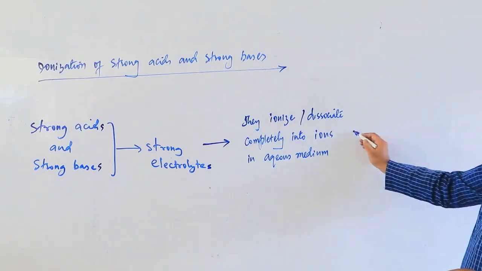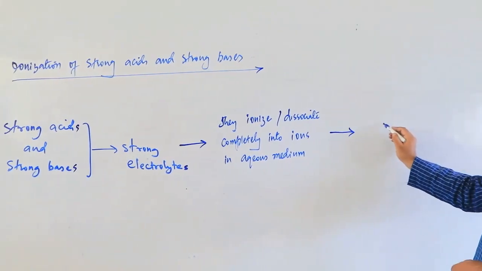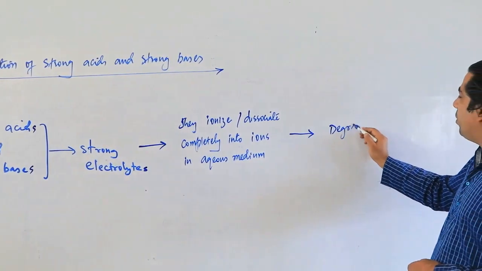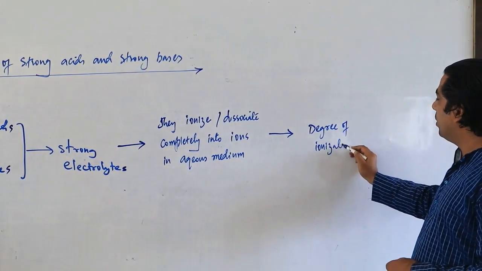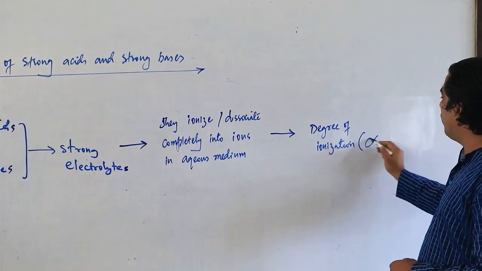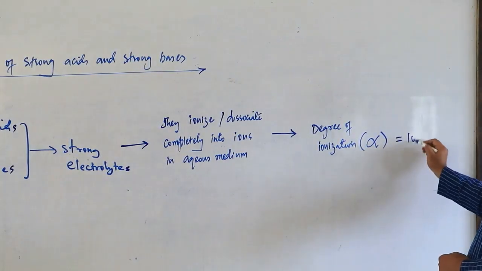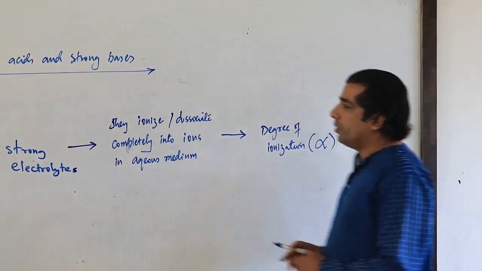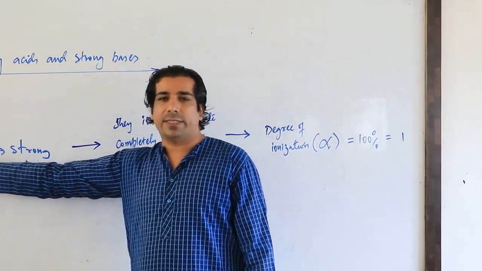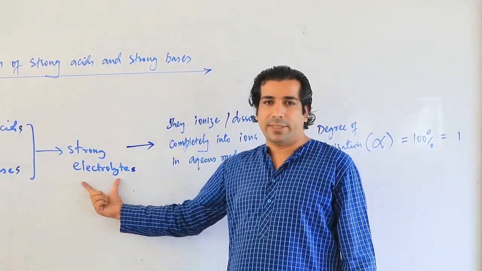When they dissociate completely, their alpha factor, meaning their degree of dissociation or degree of ionization, is represented by alpha, and that alpha will be 100%, which can be taken as 1. So strong acids and strong bases are called strong electrolytes.